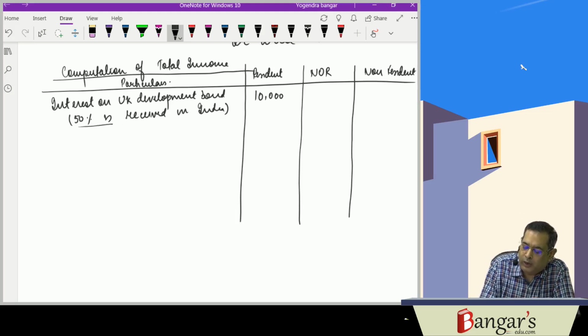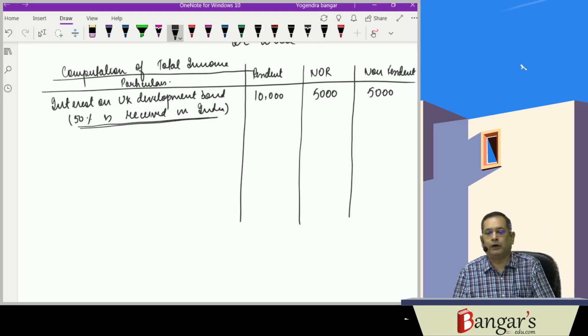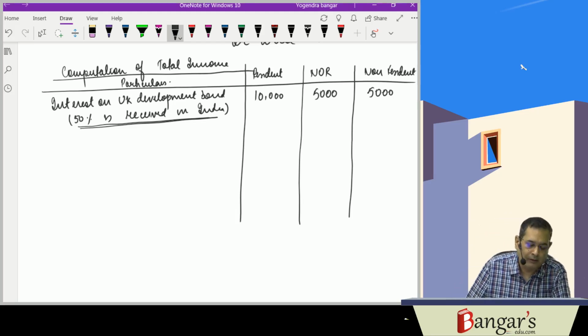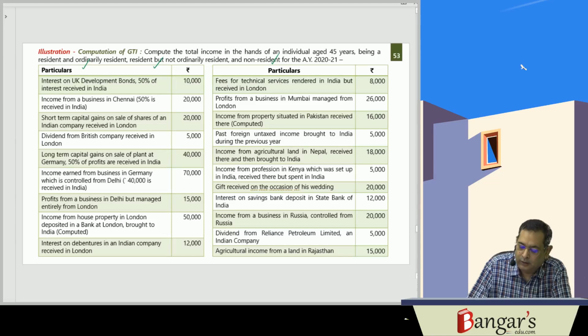For NOR and NR, since 50% is received in India, the same will be taxable. 5,000 rupees will be taxable in case of NOR and NR, the amount which is received in India.